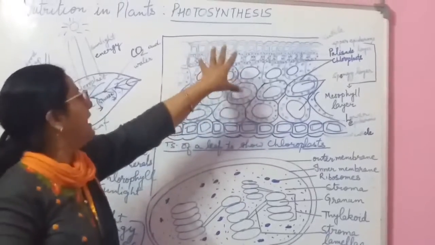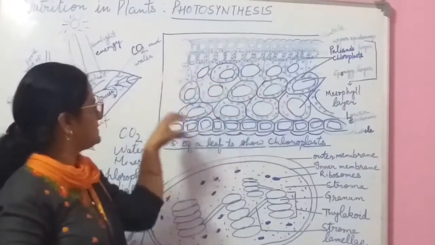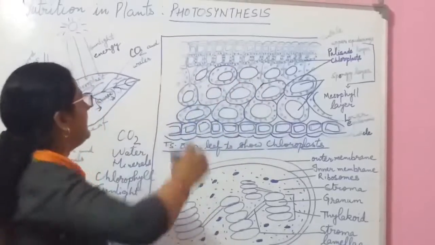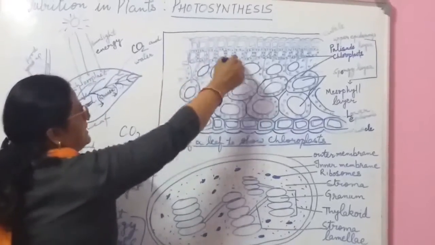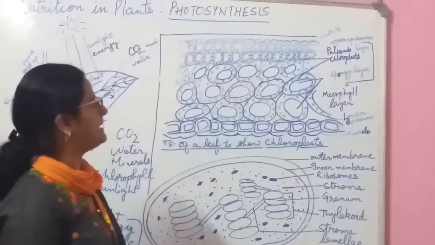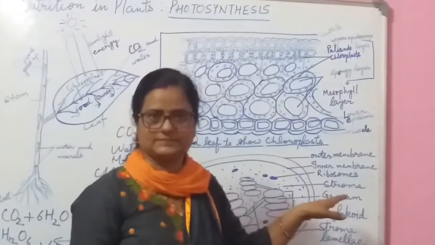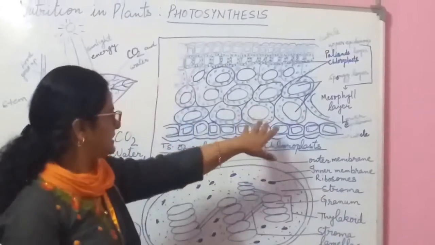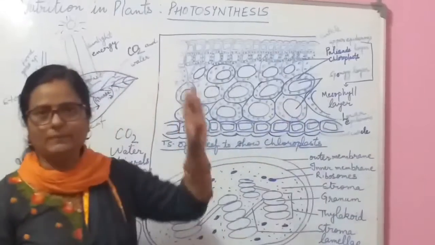Means when we cut, we see a structure like this, and in these the water is absorbed into the leaf. These are the cells where the water gets absorbed, and the dotted structures here are called chloroplasts.